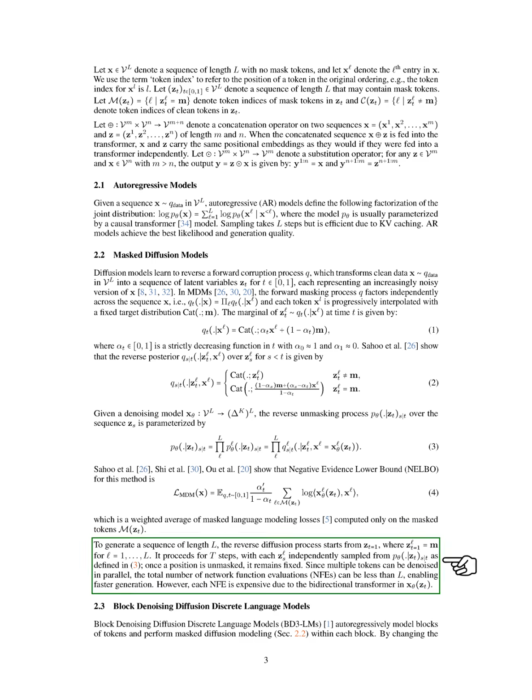Section: Block Denoising Diffusion Discrete Language Models. In this section, we discuss block denoising diffusion discrete language models, or BD3-LMs, which model groups of tokens in a sequential manner while also using masked diffusion techniques within each group. By adjusting the size of these groups, we can blend autoregressive models with masked diffusion models. We organize tokens into blocks, where each block contains a set number of consecutive tokens, and the total number of blocks is determined by the total number of tokens divided by the size of each block.